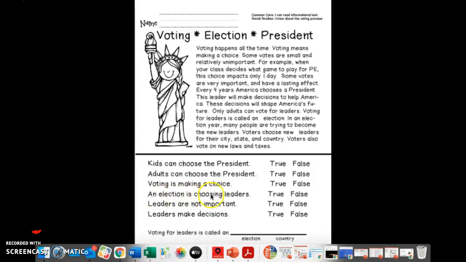An election is choosing leaders. True or false? Leaders are not important. True or false? Leaders make decisions. True or false? Now for the last one down here, they want to know, voting for leaders is called, is that called an election or is it called a country?